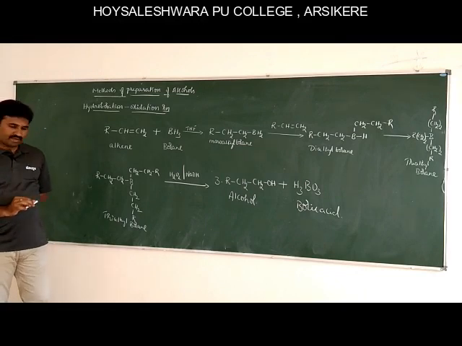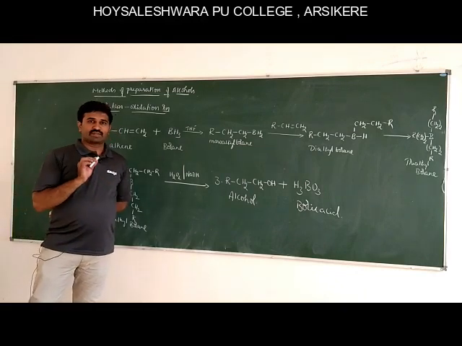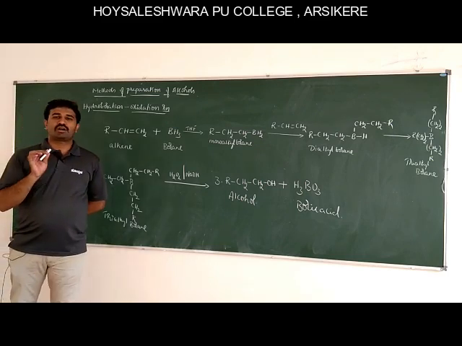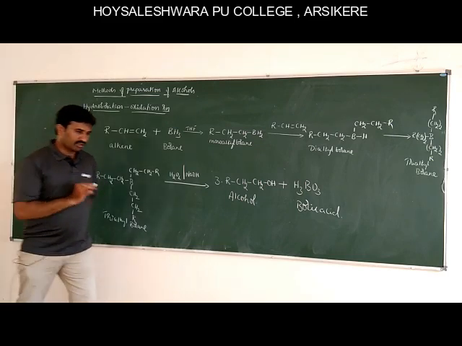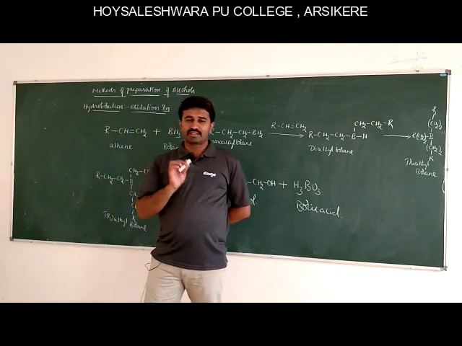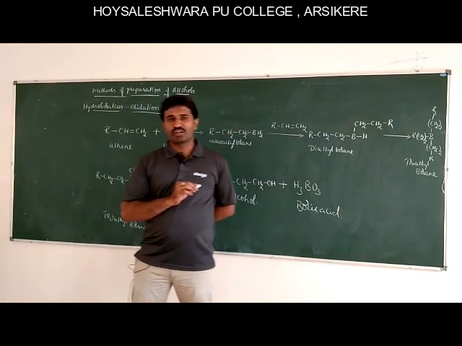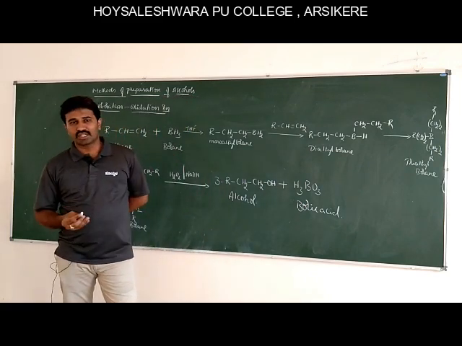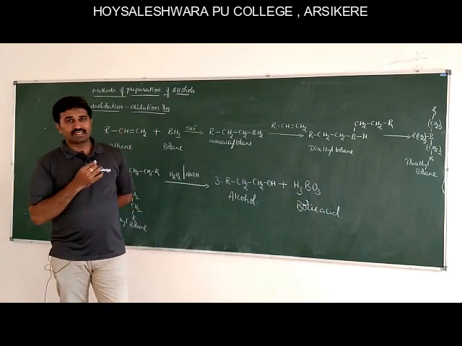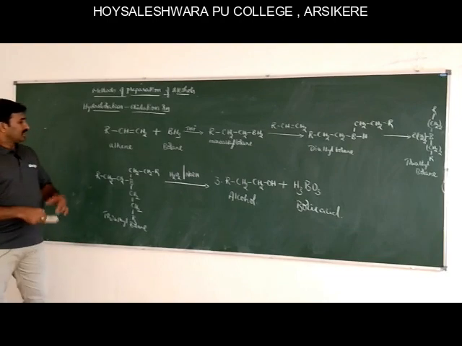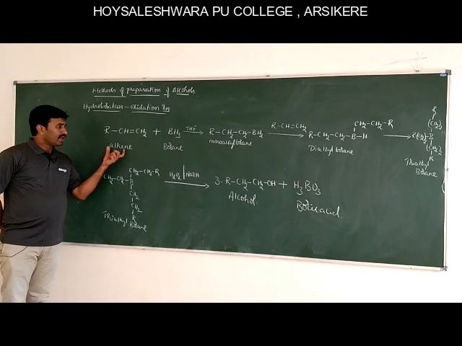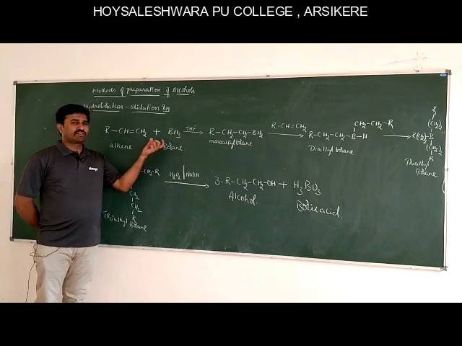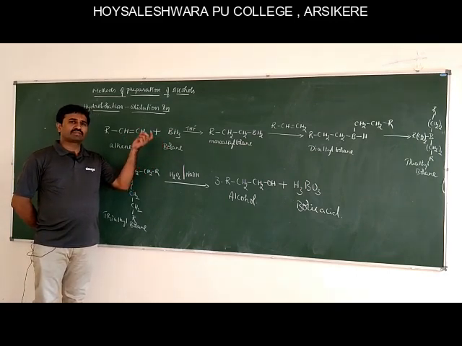The next method of preparation of alcohols is from alkenes, but the reaction is hydroboration oxidation reaction. Hydroboration oxidation reaction is the electrophilic addition of diborane to an alkene followed by oxidation gives alcohol. Let's see an example. This is an alkene and this is borane. We know that the molecular formula of diborane is B2H6.